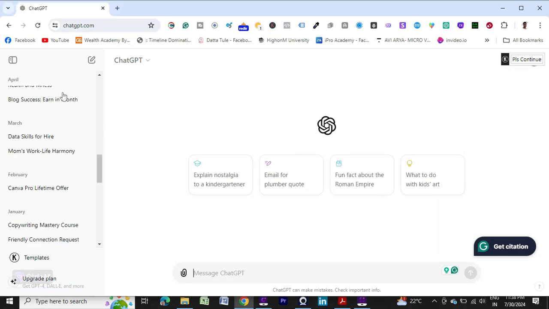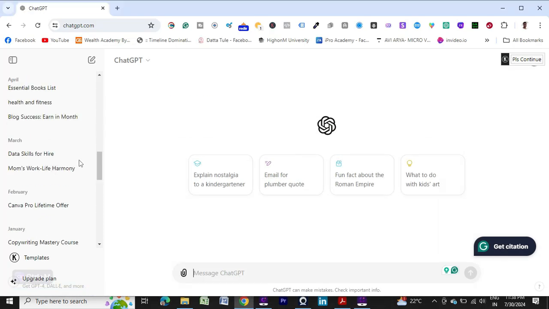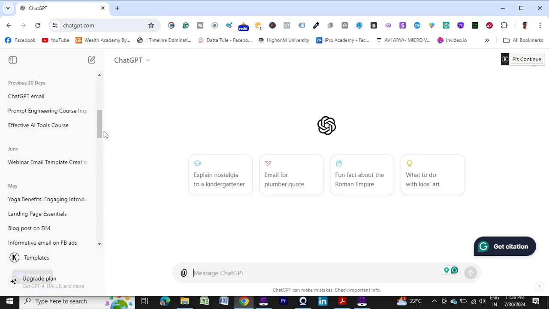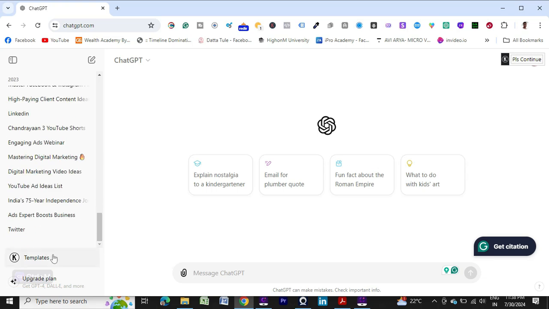It got hanged, just a minute. So yes, you will get ChatGPT and Explore GPTs, and then down below you will get templates and upgrade plan.